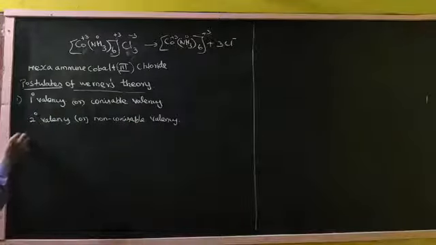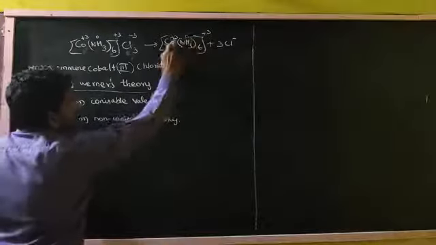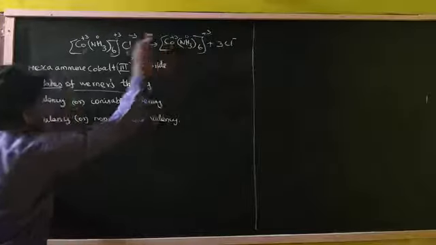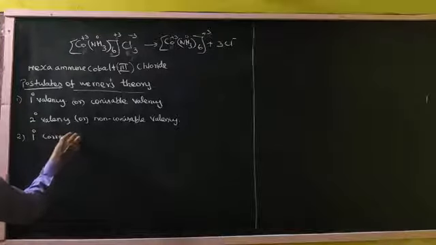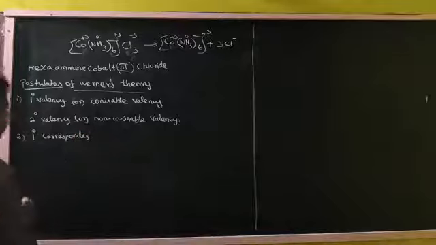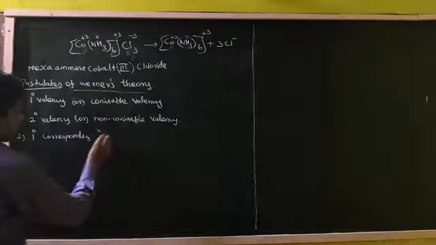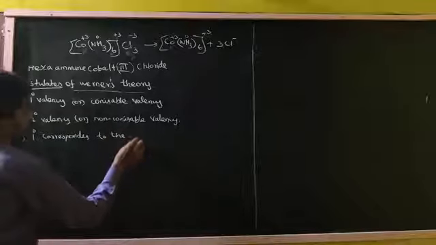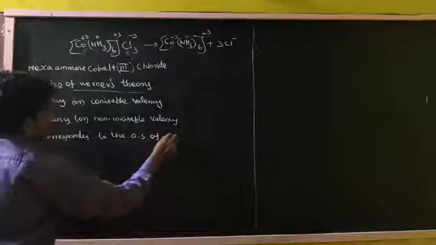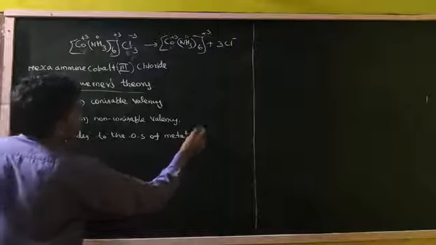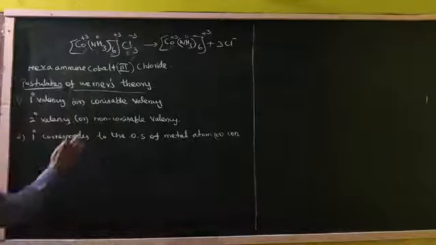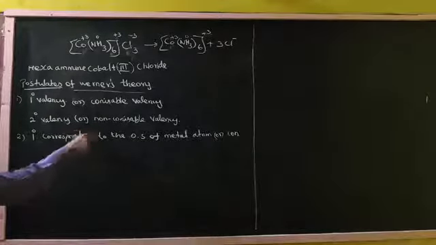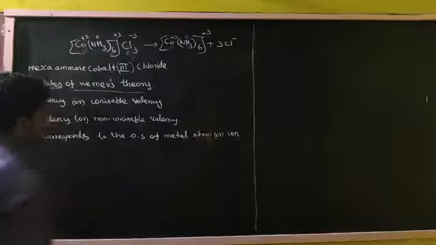Second postulate: the primary valency corresponds to the oxidation state of the metal atom or ion.